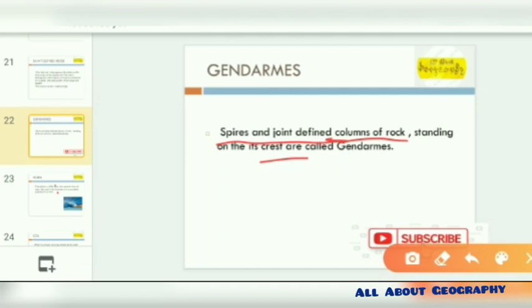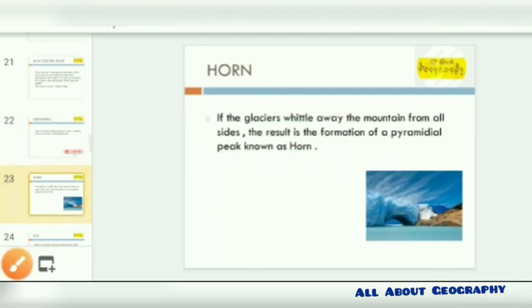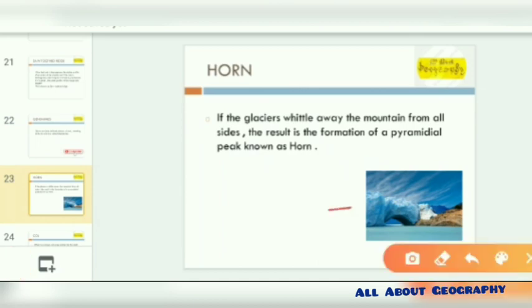The next is the horn. From the picture given, that is a horn. It's the formation of a pyramidal peak. From the picture we can see this is a pyramidal peak formed over the area, where glaciers wear away on the mountain, forming all over the area to give a pyramidal peak. So we can get a somewhat similar image of the pyramids that have been found, and relate to that a pyramidal peak that has been formed over the area. This pyramidal peak is known as a horn.